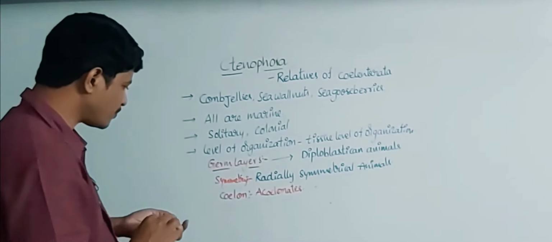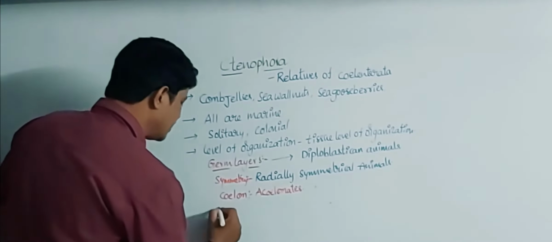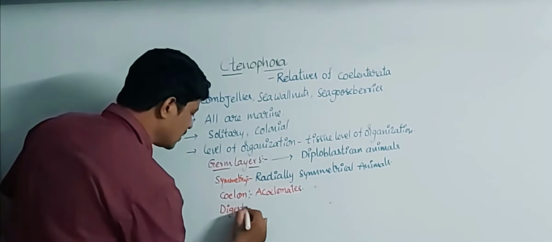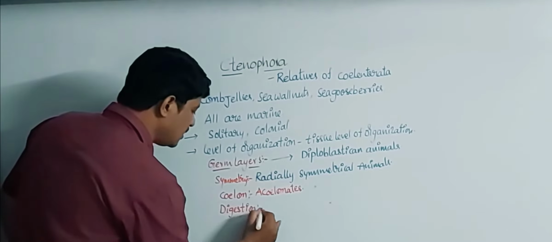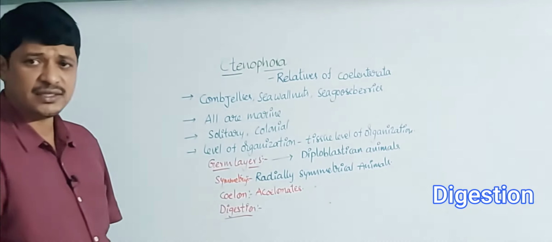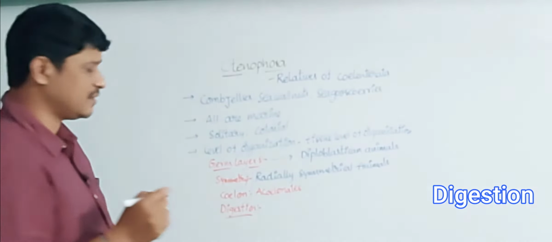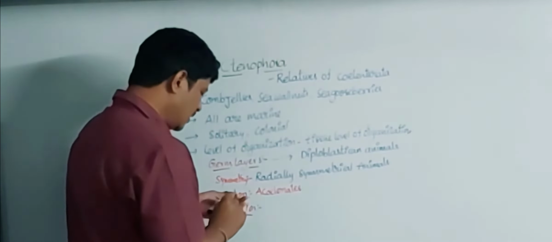Now coming to the process of digestion. In these animals, we see both extracellular digestion and intracellular digestion.